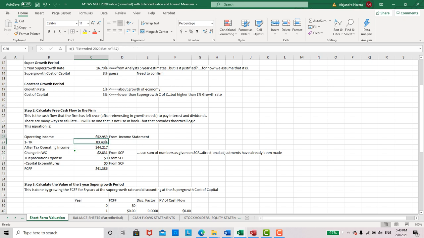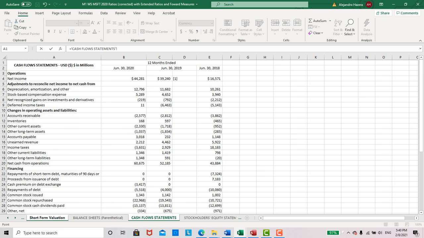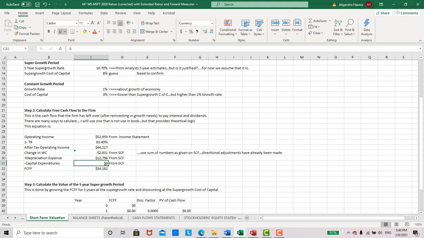Okay, so this is your income from operations. We convert that to a cash basis by making those adjustments. And now we want to add back depreciation expense because it's a non-cash expense. But we also want to take out capital expenditures, because remember the definition of free cash flow is the cash flow left to pay interest and dividends after you have reinvested in capital expenditures, which is your growth. So let's go to the statement of cash flows and add back the depreciation expense. There it is right there. That's in the investing section. And we will subtract out our capital expenditures.